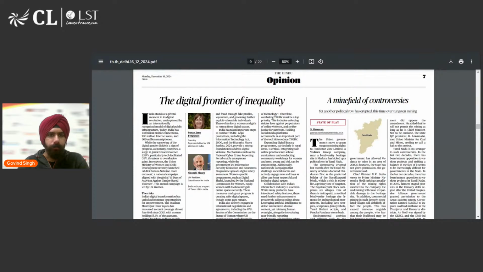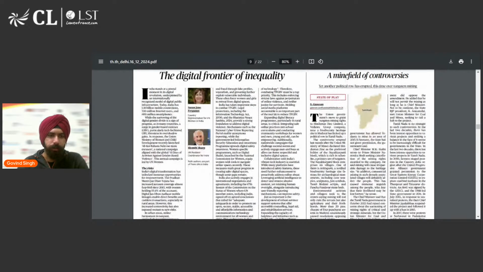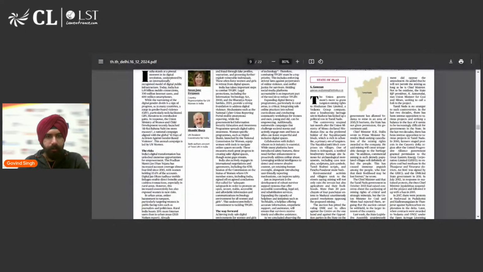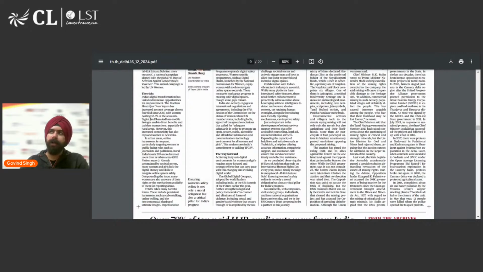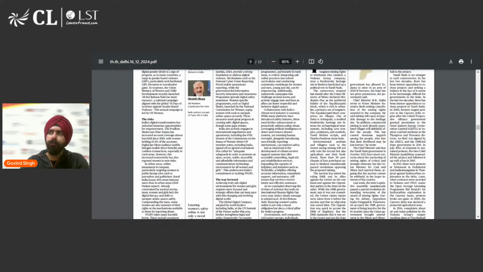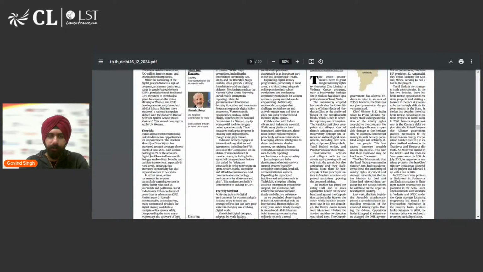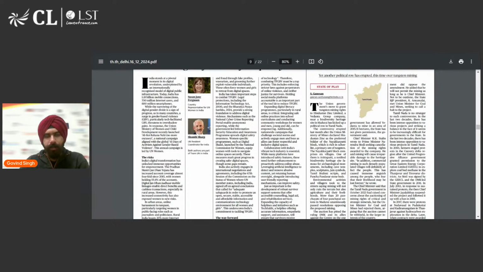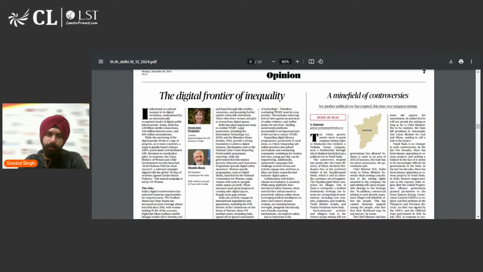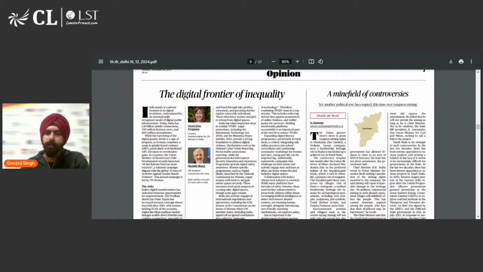The digital frontier of inequality. Now this talks about gender equality in general, and it is an interesting article. You can definitely read this. It talks about the risks involved in not empowering the other gender, in not taking care of the participation of women in different areas, and how India also needs to reform its legislations while keeping in touch with gender equality. Although we won't be discussing this in detail, I would definitely recommend you to read this.